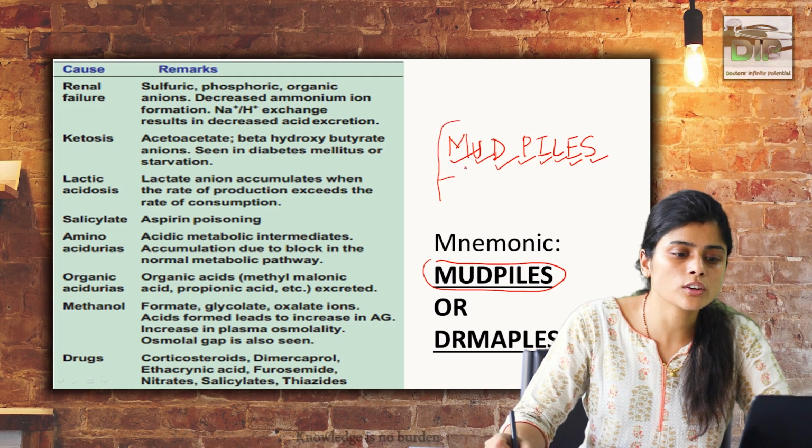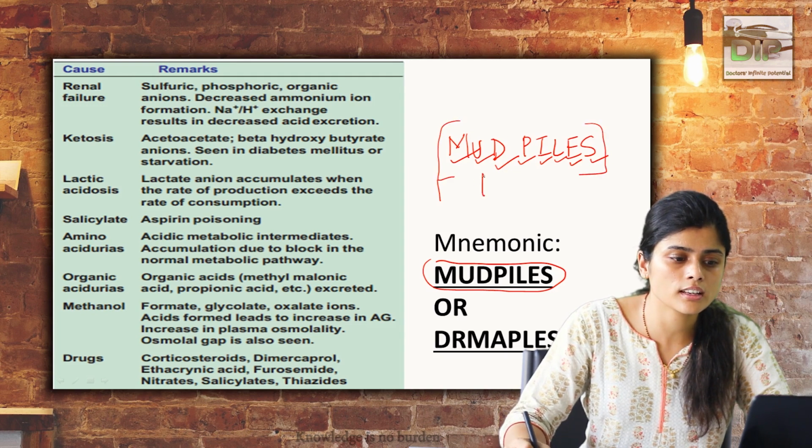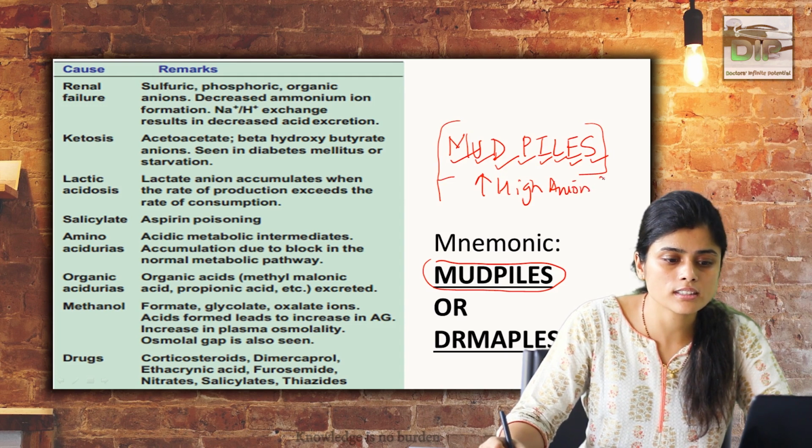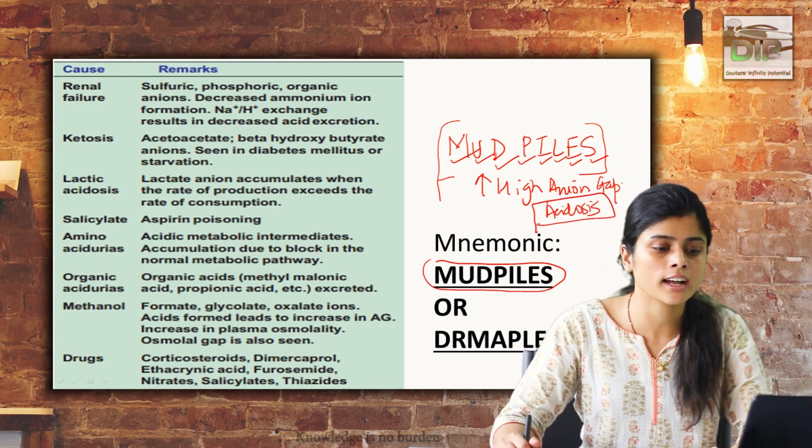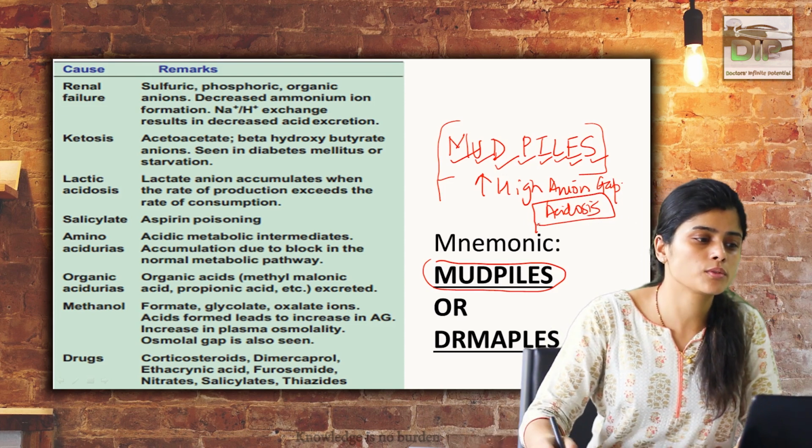So any of these conditions, if present, lead to high anion gap acidosis. In these cases, the unmeasured anions increase, and there is a decrease in pH because of more and more acid accumulation, causing high anion gap acidosis. I'll just give you some examples.